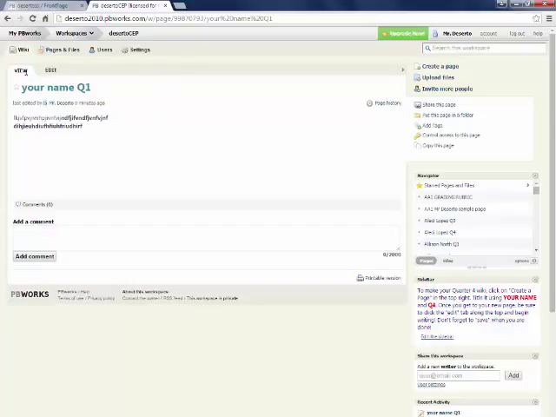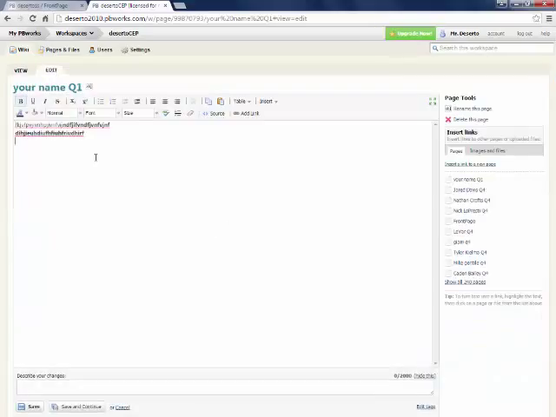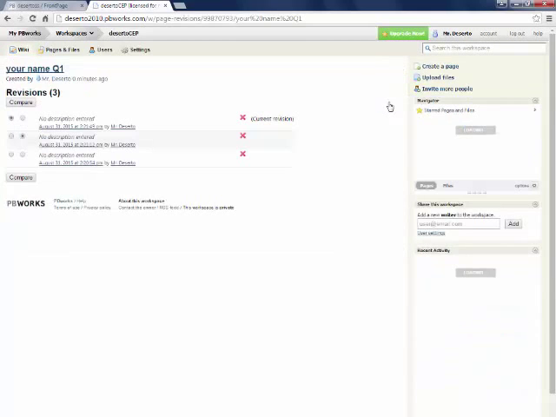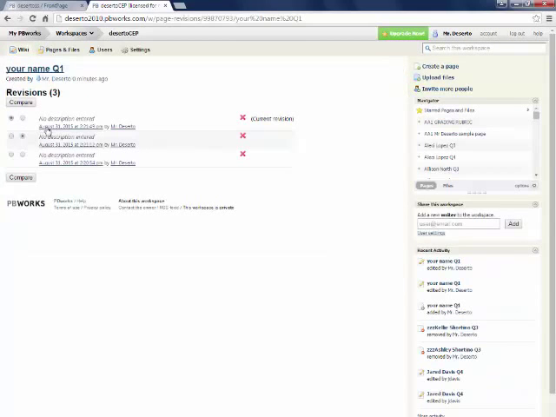And the thing you do need to pay attention to now is that I'm not in edit anymore. Now I'm in view. This is how it looks to the outside world, which in some cases will be different than what it would look like in edit. What the students will need to do if they want to continue typing is just click on edit and then continue on with whatever it was that they were doing. Simple as that. They can go up right here to page history, and you can see, there we go. This is when it was created, and it was saved, and it was saved again.